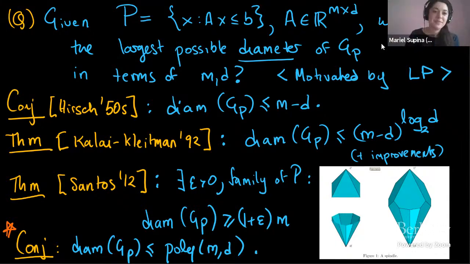And what Santos does in his paper, a lot of the work is finding this counterexample in dimension 5, which I think has 43 constraints or something like that. But then there's some inductive way to boost that into an infinite family. So really, the core is to find this example in dimension 5. I don't actually know exactly what this picture is. This is a picture in dimension 3, and it probably doesn't violate the Hirsch conjecture, because the Hirsch conjecture is true in dimension 3. But it's supposed to convey the idea of the construction.